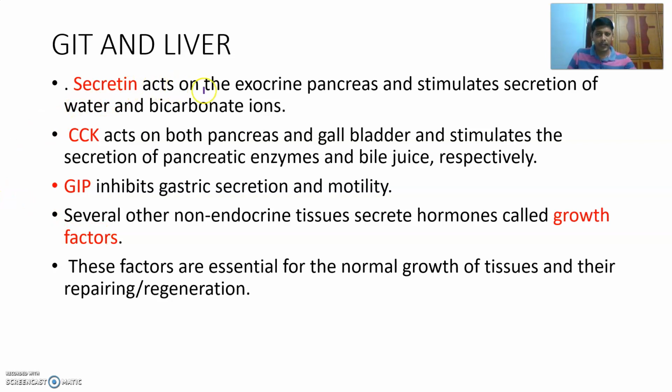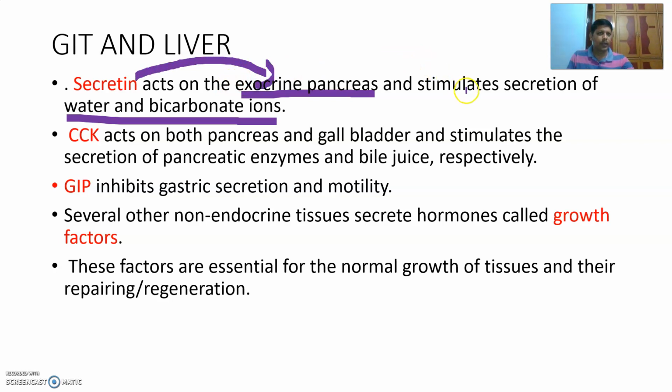Secretin acts on exocrine pancreas and stimulates the secretion of water and bicarbonate ions. So it is acting on exocrine pancreas, as there are endocrine pancreas and exocrine pancreas. Endocrine pancreas is just 1 to 2% of the pancreas, which consists of 1 to 2 million islets of Langerhans.